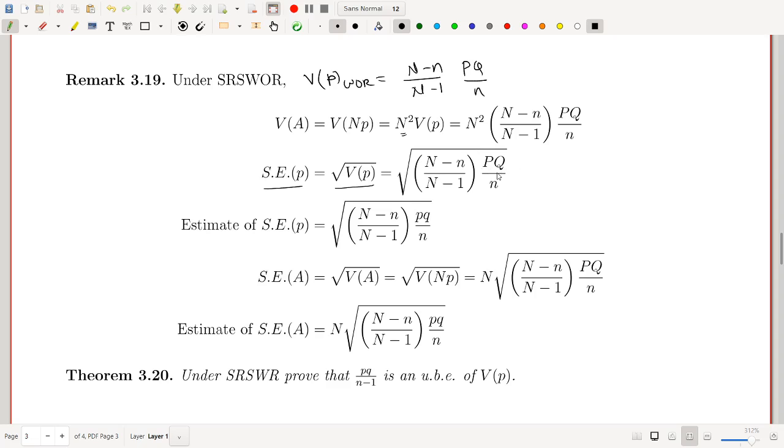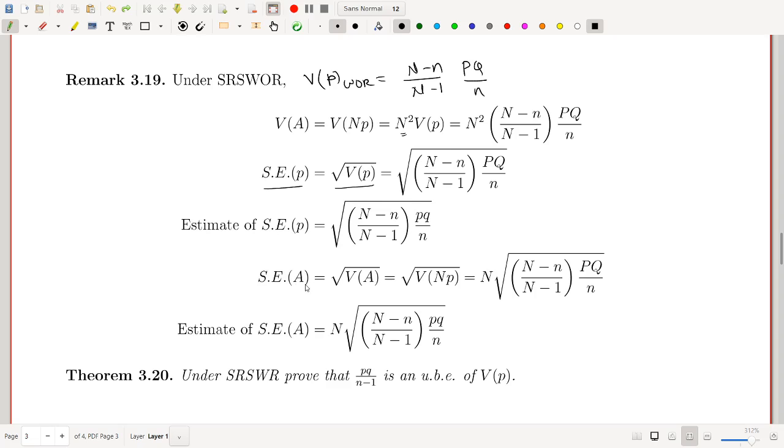Here P means the population proportion, and Q is actually 1 minus P. The population proportion is usually unknown, so to estimate the standard error of P, we have to put in the estimators of P and Q. The estimators of P and Q are small p and small q. So, put the estimator of P as small p and the estimator of Q as small q. This is the estimate of the standard error of P.